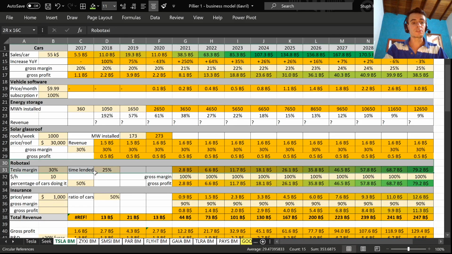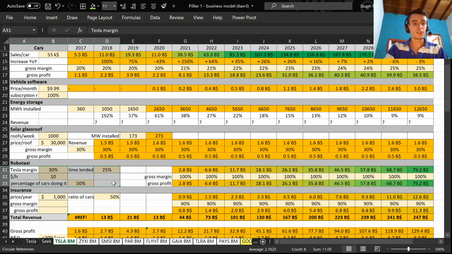Now is the interesting part, the robotaxis. As I mentioned to you on the assumptions, these are the main factors that I have to input in my model. So 30% margin for Tesla, 50% of the people lending their car, they will give it 25% of the time, and it will generate $10 per hour of, let's say, gross profit.